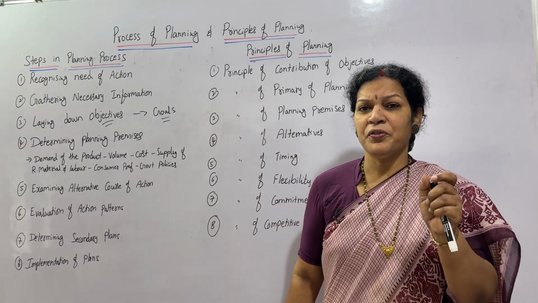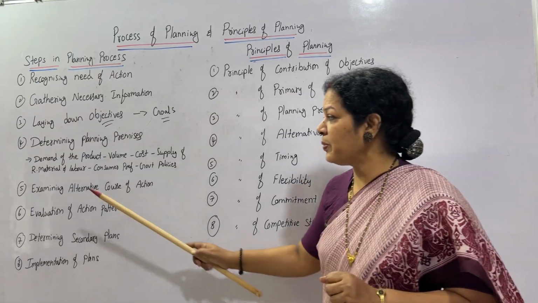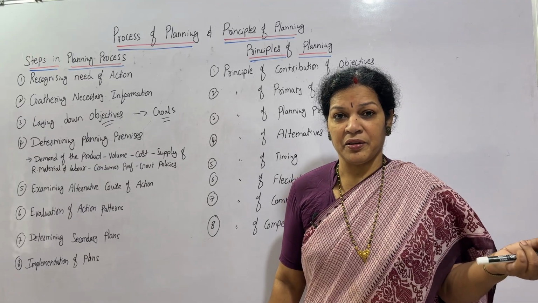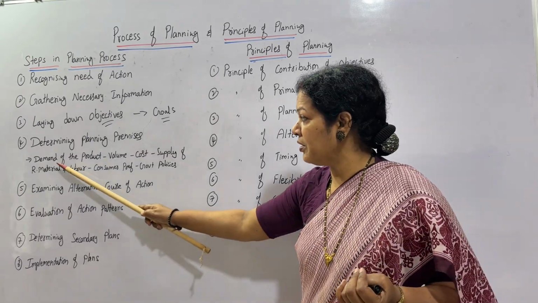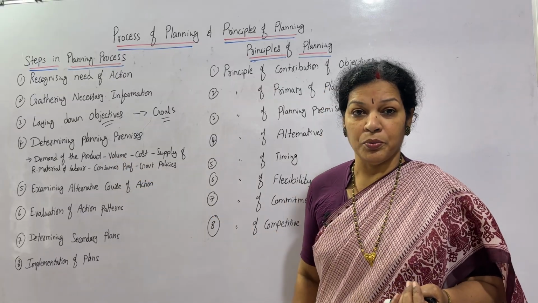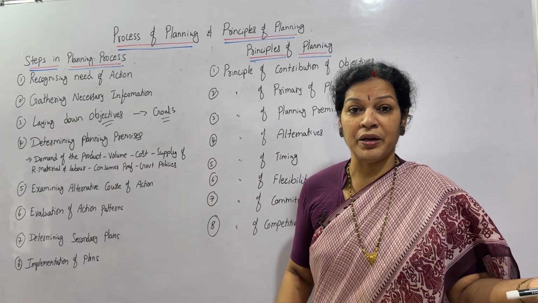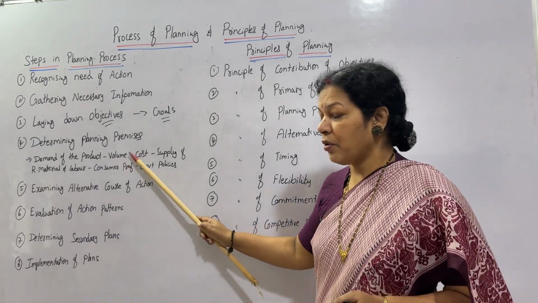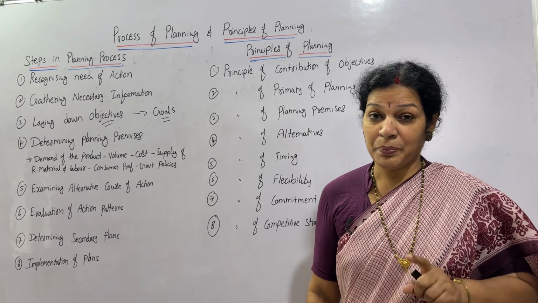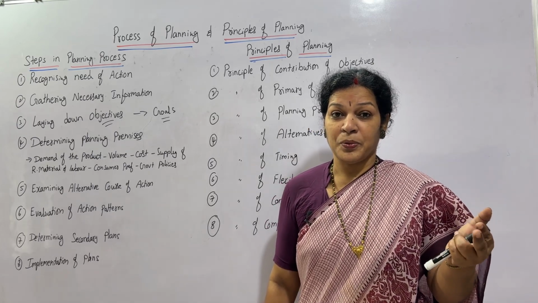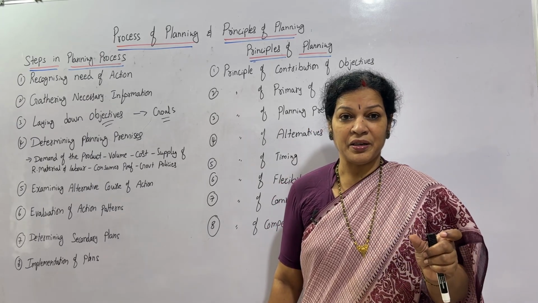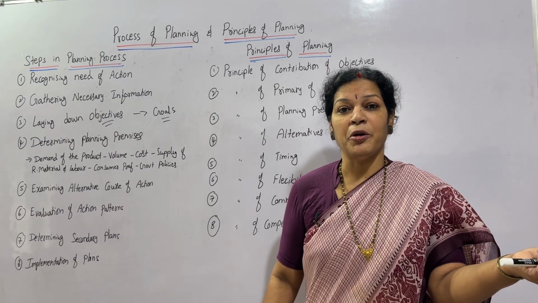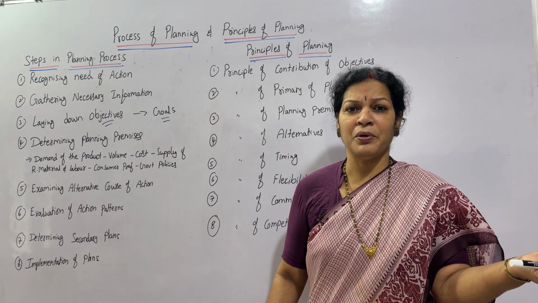We have to consider a few important aspects. What are those aspects? One is the demand of the product. Blindly we cannot prepare any planning. What are the demands of the product? Demand of the product and volume, quantity, how much quantity is required, tons, quintals, and how much we have to prepare. So that volume and the cost of the product make a lot of difference, especially in developing countries. If the product is coming at a cheaper rate and with good quality, that will automatically become popular. This is a well-known fact.